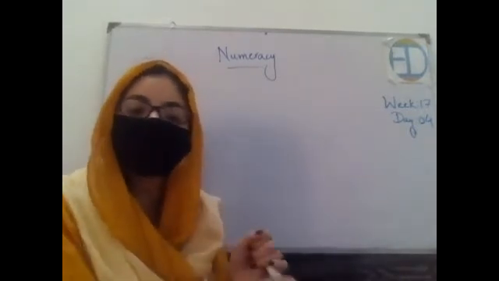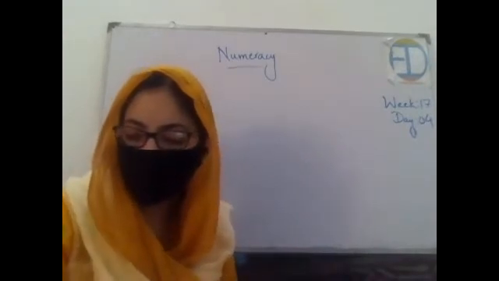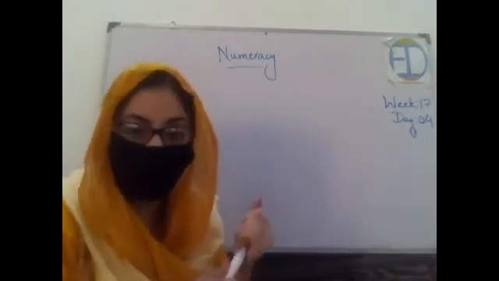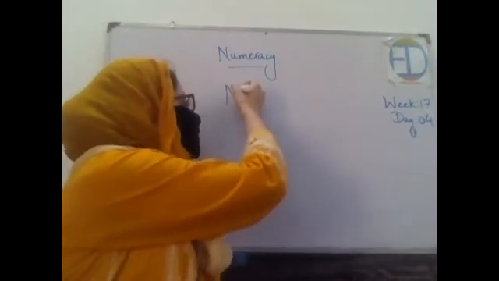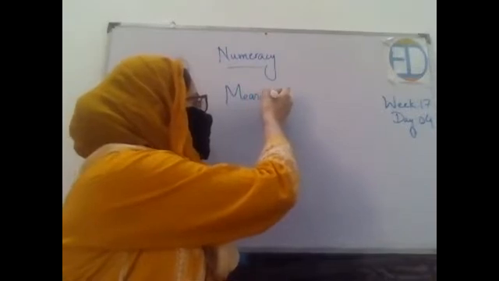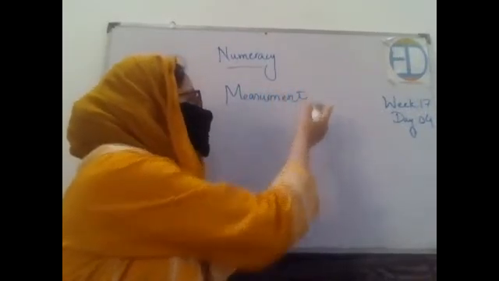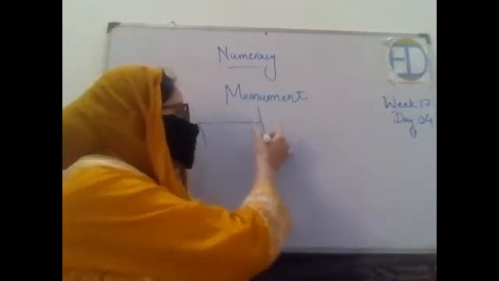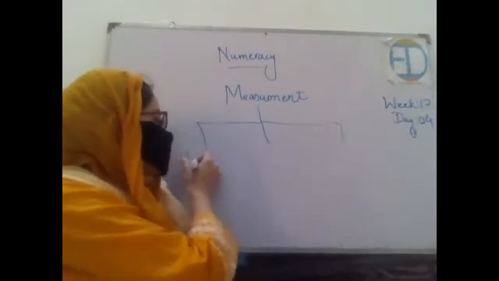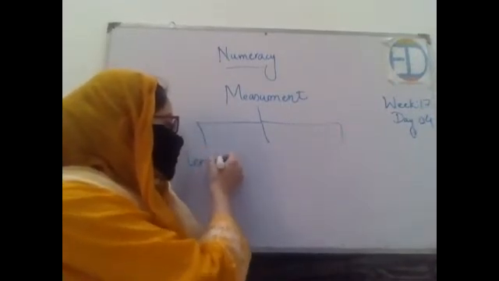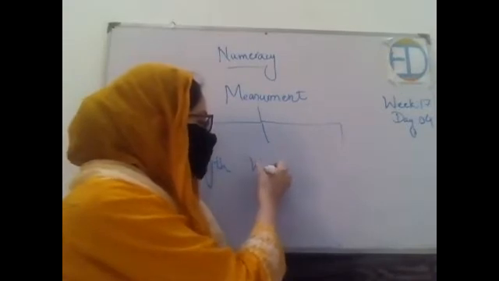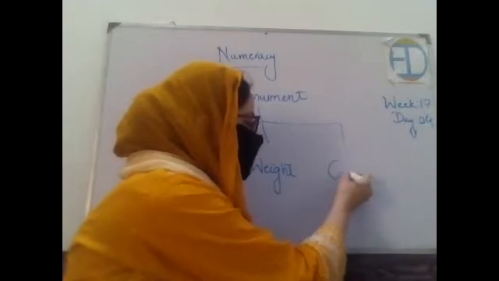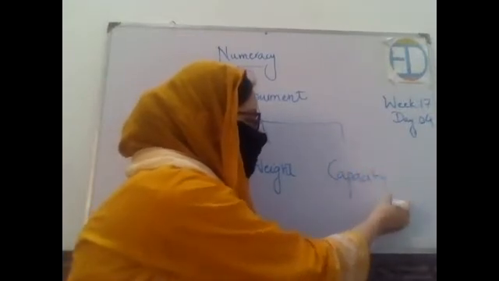Can you tell me the name of the unit that we did in the last week? What is the name of the unit? It's about measurements, right? Excellent. It's about measurement. And what types of measurement have we learned? There are three. The first one was related to length. Then we have talked about the weight of an object. And then we have talked about the capacity, right?